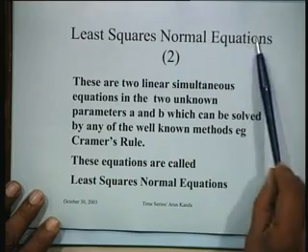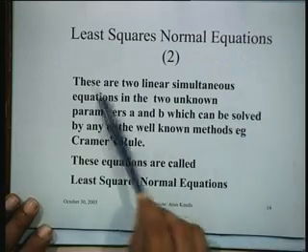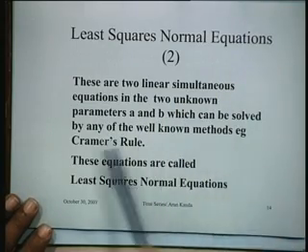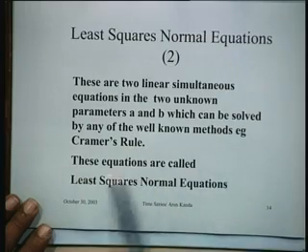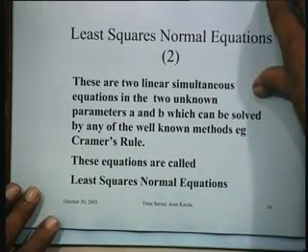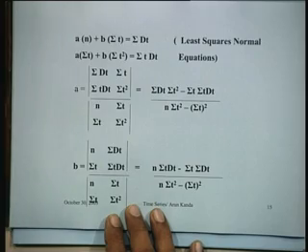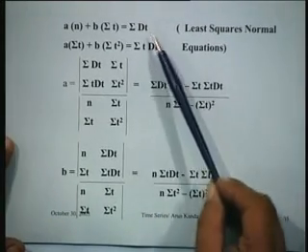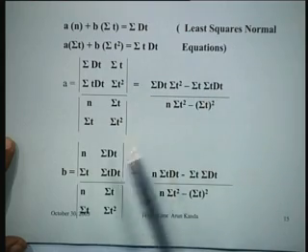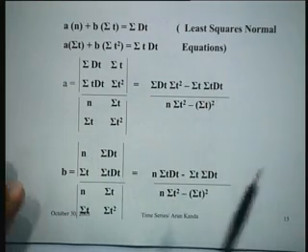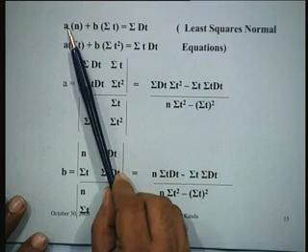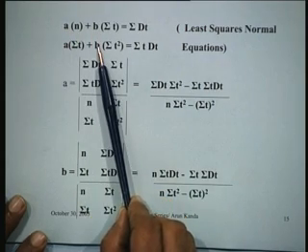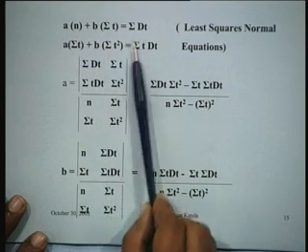So a characteristic about the least squares normal equations: these are two linear simultaneous equations in two unknowns, parameters a and b, which can be solved by any of the well known methods such as Cramer's rule. Equations are called least squares normal equations. For instance, if you look at the structure of these equations, you will find that there is a very easy way of determining a solution for practical purposes. See, these were the equations, and these are the coefficients. a and b are our variables, the unknown parameters, and we had these coefficients and so on.